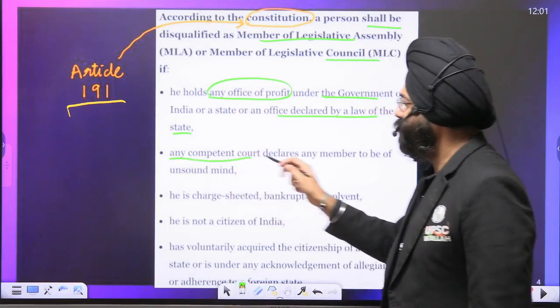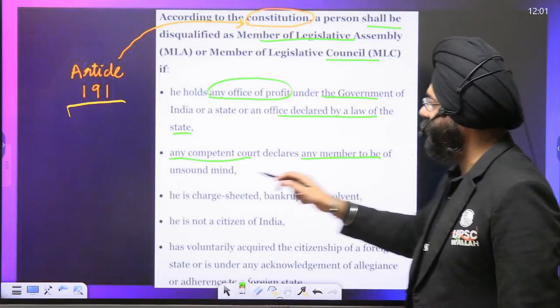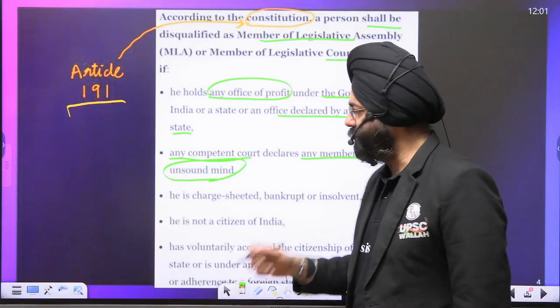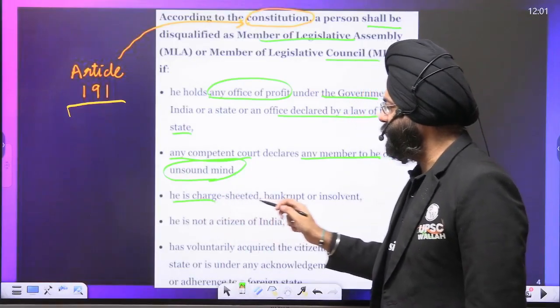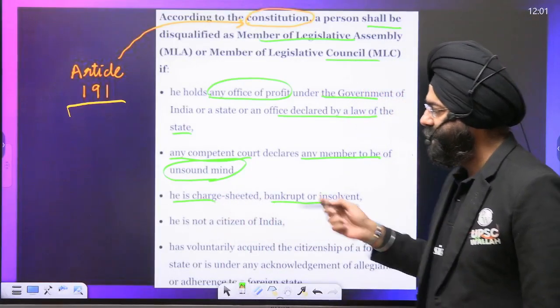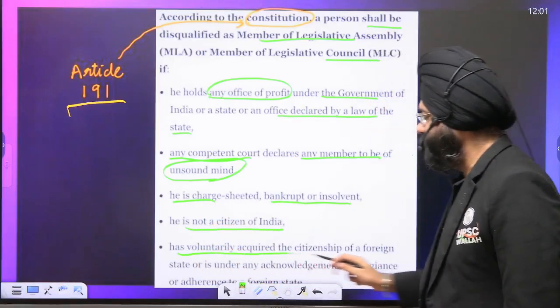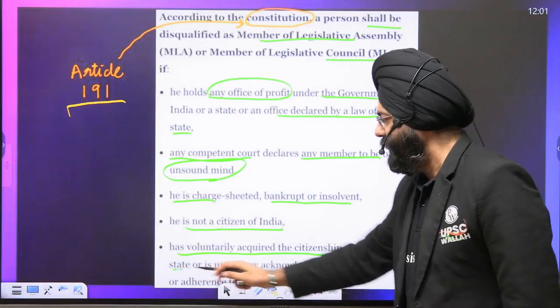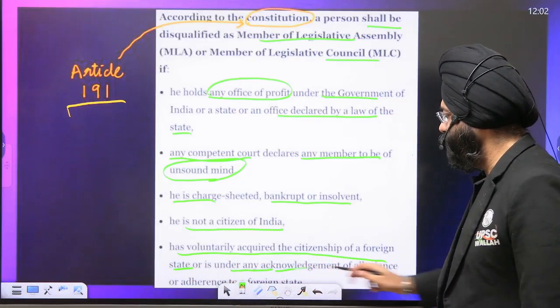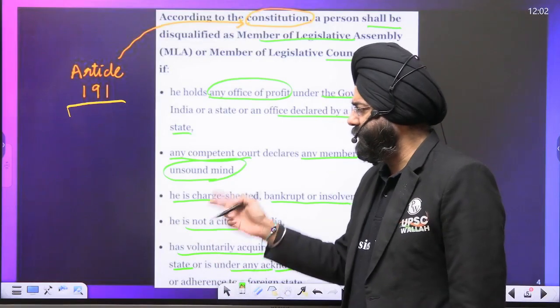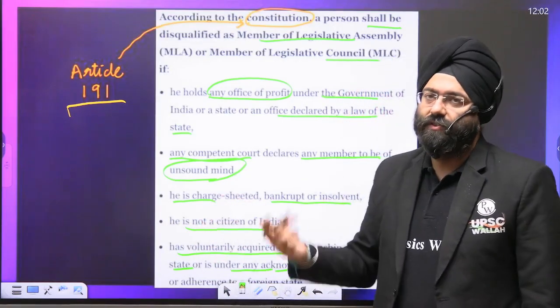Any competent court declares any member to be of unsound mind. That means not mentally sound, then also he can be disqualified. If he is charged, cheated and bankrupt or insolvent, if he is not a citizen of India, if he has voluntarily acquired the citizenship of a foreign state and under an acknowledgement of the allegiance and adherence to the foreign state. So that means he's giving up his citizenship. So automatically under this, he will not be a citizen of India and can be disqualified.